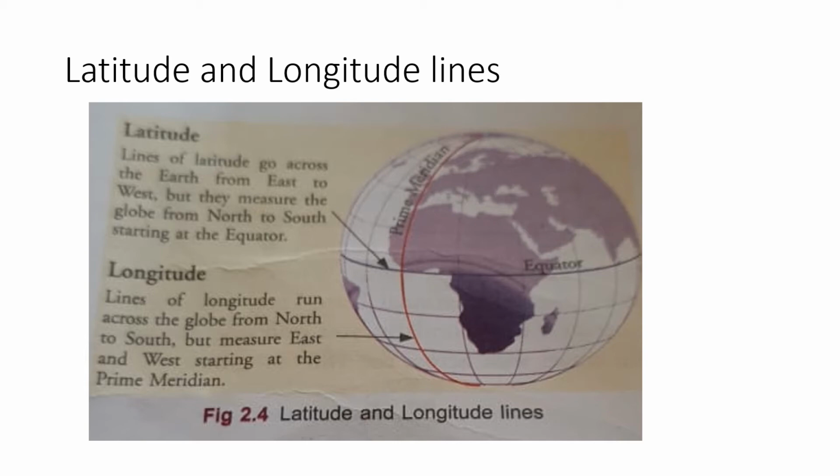Next, longitude. Lines of longitude run across the globe from north to south, but measure east and west, starting at the prime meridian. In this image, look, here it is the prime meridian. Is it clear, students?